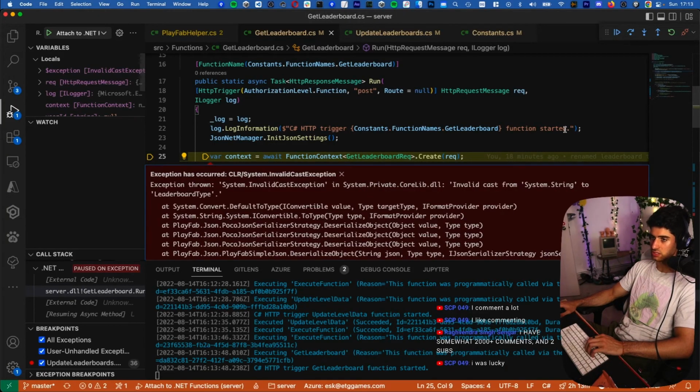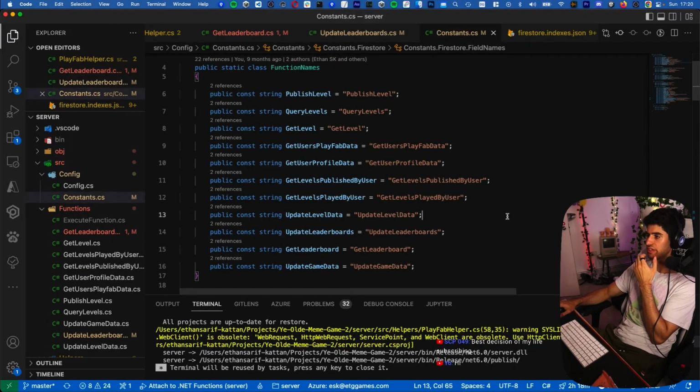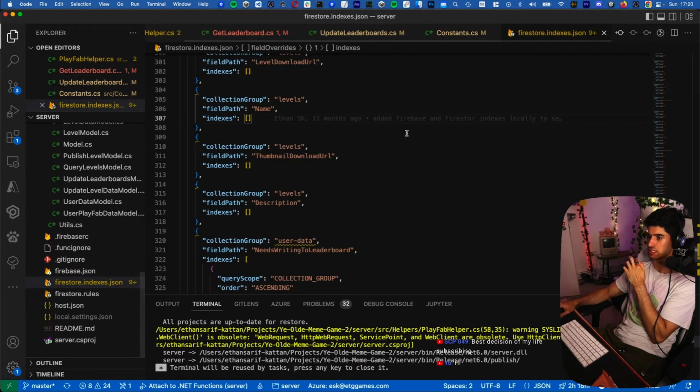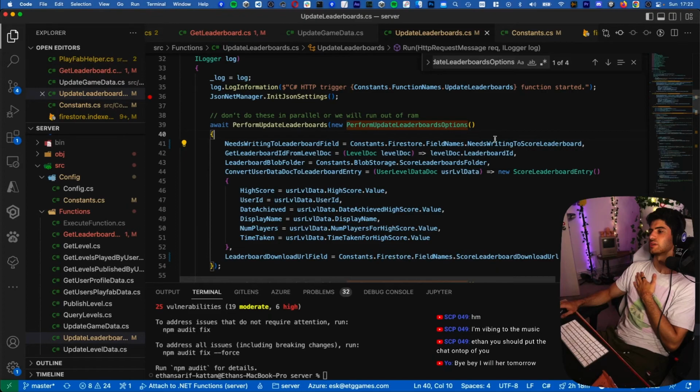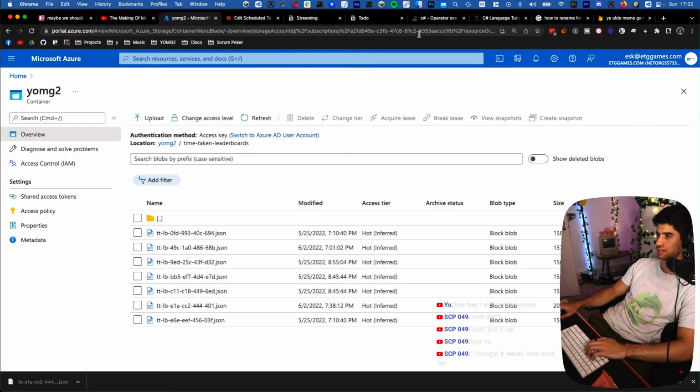Don't crash on me. Here we go. It's finished deploying. Hope there's nowhere else. Oops. Okay, this is going to invalidate all the existing data in the database. It's just not going to work. Ah, we just updated this. We need to deploy it again. Nice. The deployment completed. Perfect. That's what I like to see.